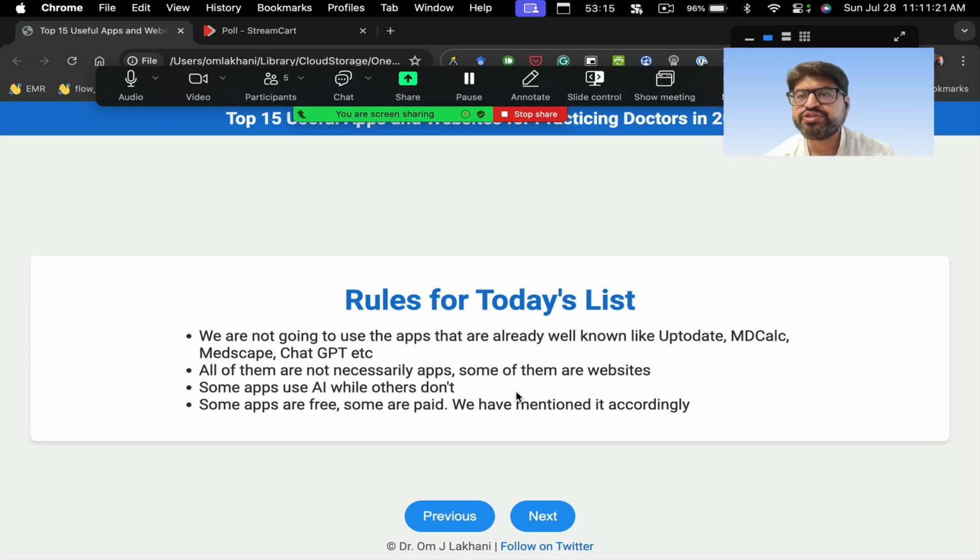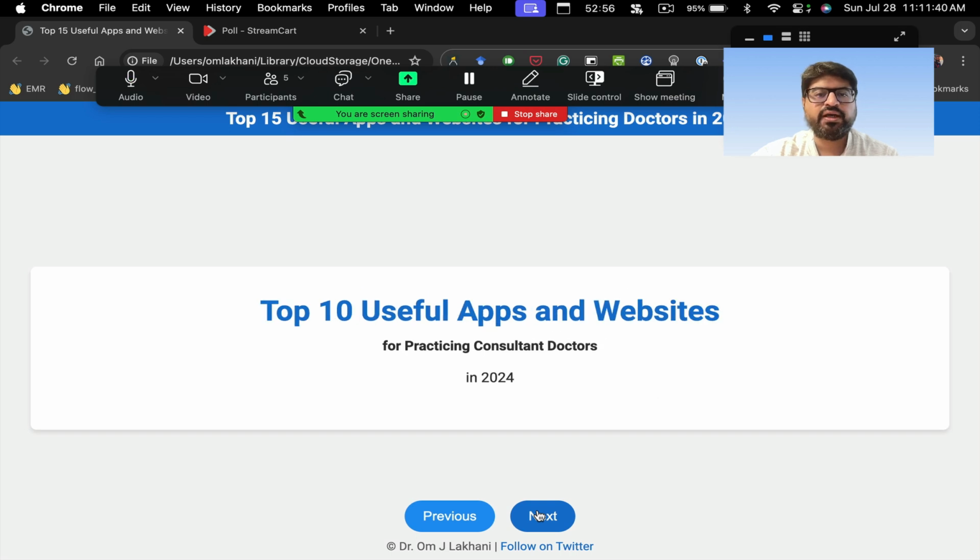Some apps use AI and some don't. When we do use AI, there'll be a little AI symbol. Some apps are free, some are paid. Whether it is free or paid, it is going to be mentioned accordingly. So these are the broad rules we are going to follow in the next few minutes.